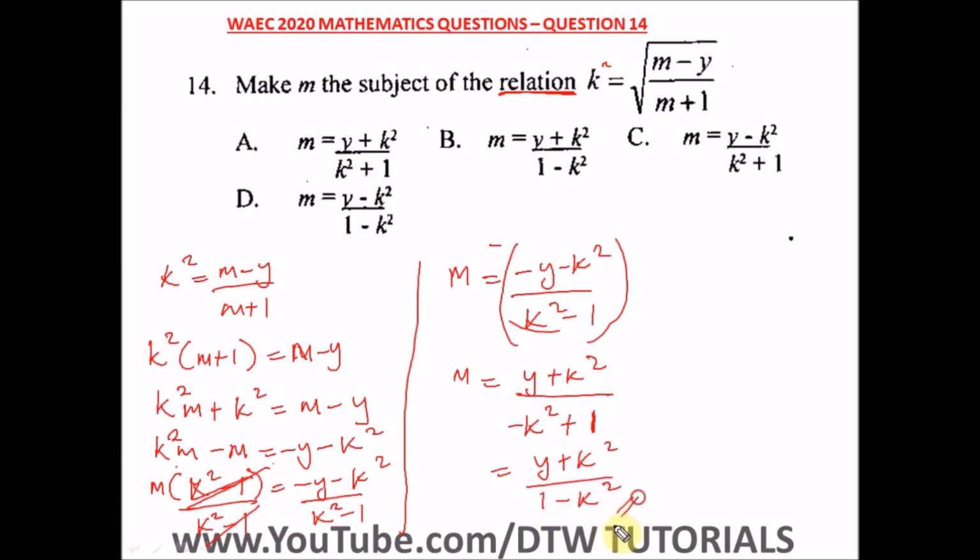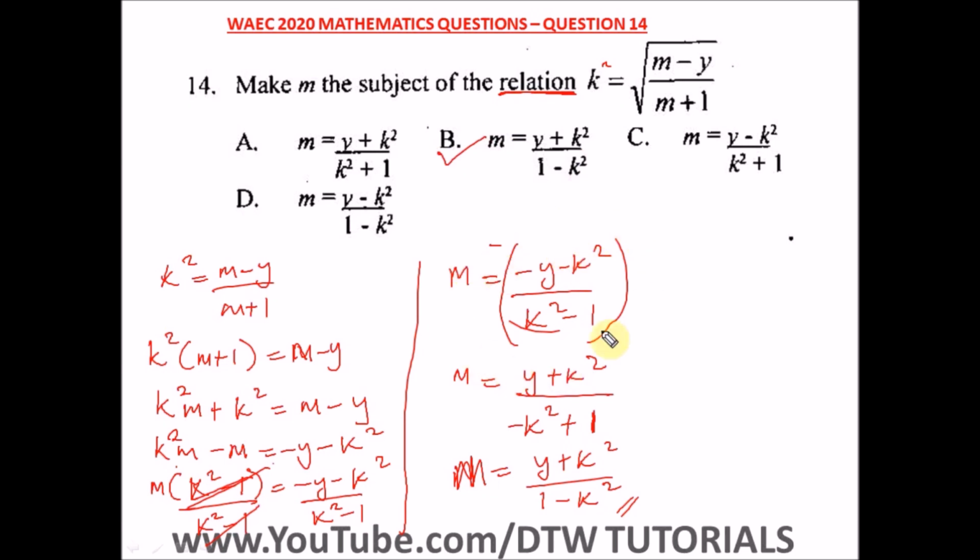Okay, so we'll simplify this. This should be our final answer. So m is equal to this. So where is our answer here? Yes, our answer is option B. m is equal to y plus k square divided by 1 minus k square. So this is our answer.